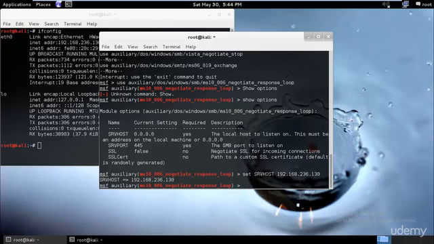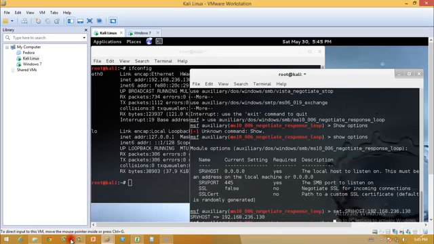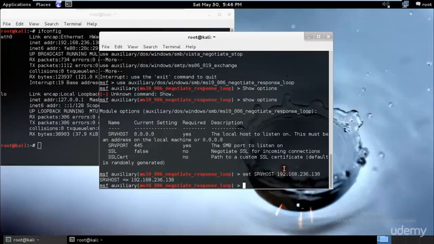Now we need to go ahead and set our, okay, so yeah, perfect. Now since we have our SRV host, we need to go ahead and use the run, and in the last step we will run our auxiliary module before we actually execute these things. So this would be the last step that I would be doing. We will run the auxiliary module, and once the auxiliary module executes, it generates a shared folder link, which you can then send to the target machine. In this case the link would be something different. So I'll just type run over here. I don't remember exactly whether run should be in capital or small. I'll just go ahead and run.